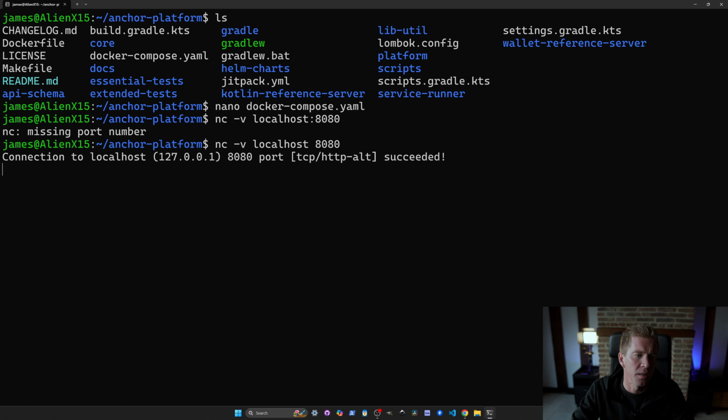And that's succeeded, and it means that we can connect to that port on our local device. If we were running this on an external server, we could connect to that from anywhere in the world. This allows developers and businesses to quickly deploy and test an Anchor solution without having to manually configure each component.